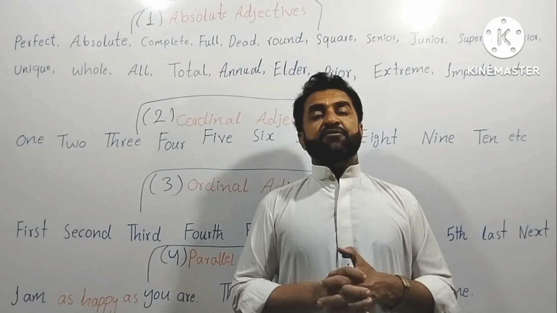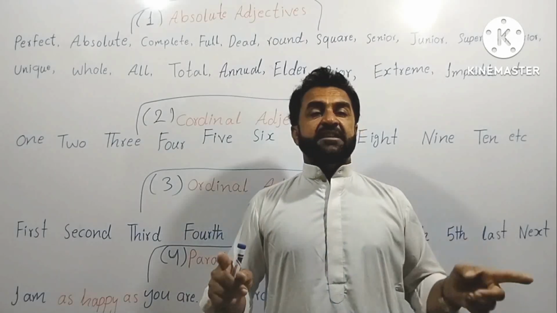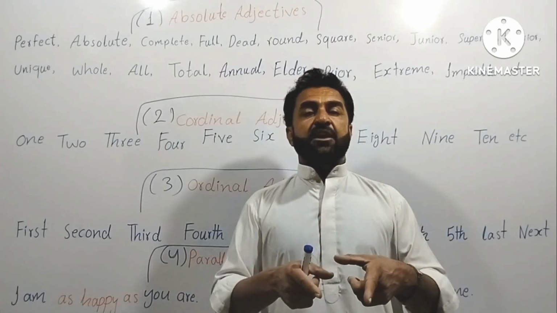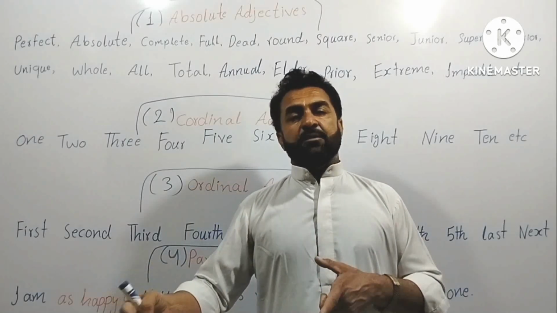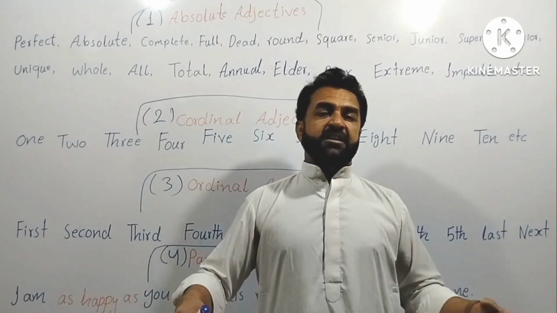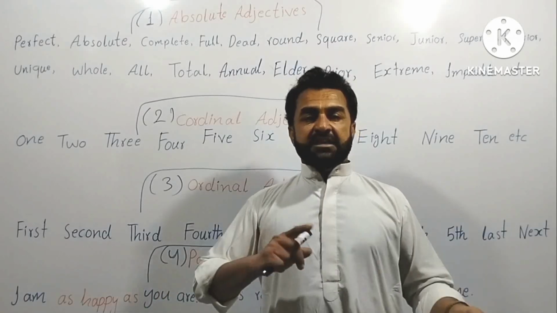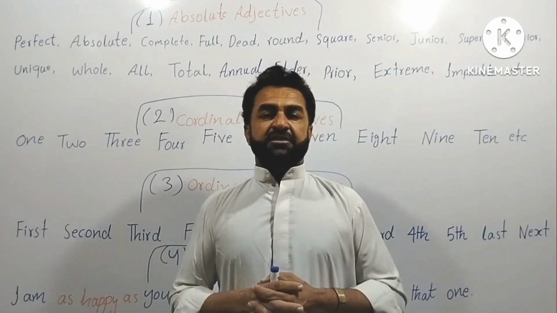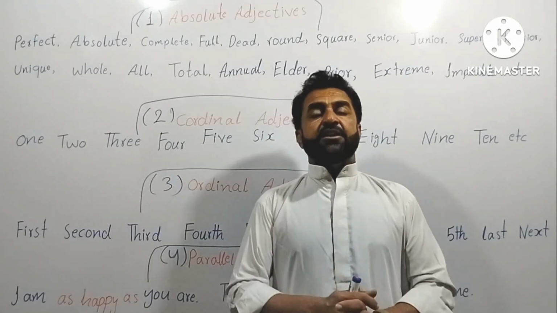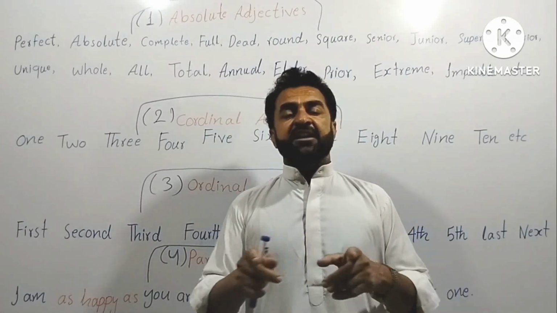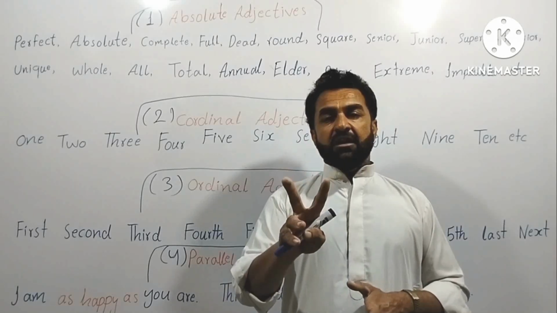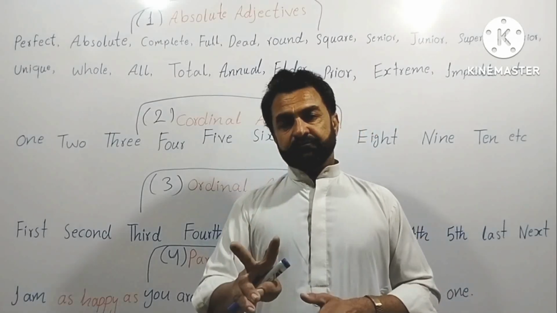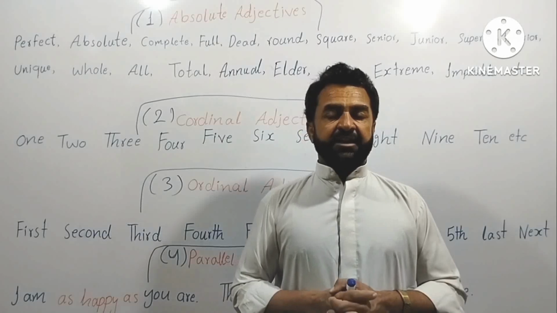Here you will have to use as, but in the middle, the positive degree of the adjective. At the beginning as, and at the end as. Actually, these as are conjunctions, but here we use them to show parallel degrees. When two things are equal, we use parallel degrees.